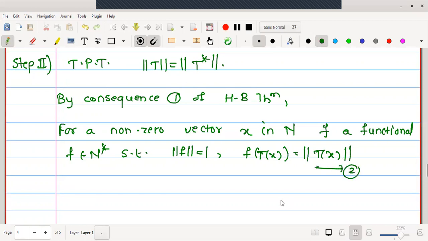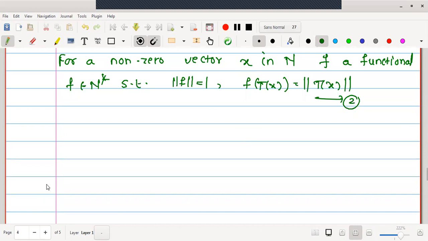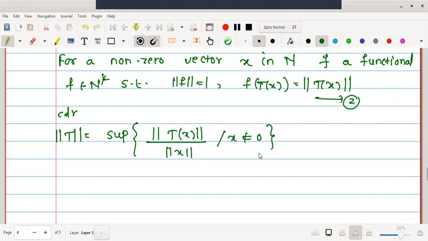Actually, in the original statement, this is f of x is equal to norm of x, but T is a mapping we have defined from N to N. Therefore, for every x in N, T of x is again in N. Therefore, we have started with x, but instead of x we have taken T of x. Okay, so let us just start with the operator norm definition, considering norm T is equal to supremum. We will make use of the third statement of operator norm: norm of T of x upon norm of x,